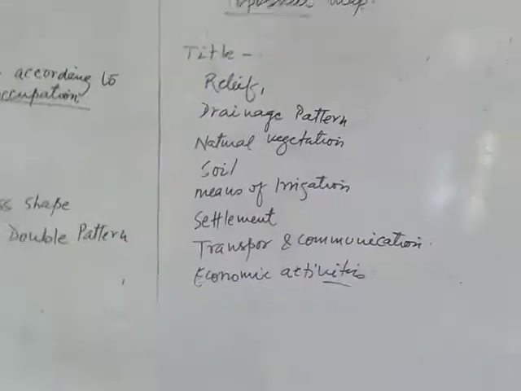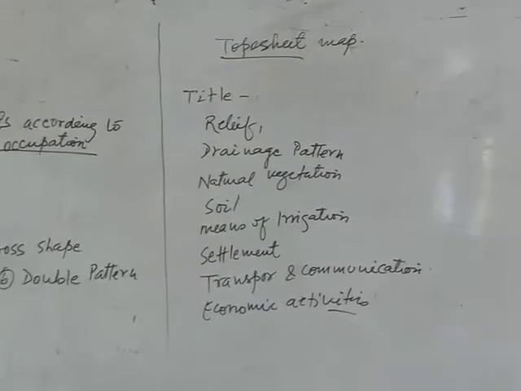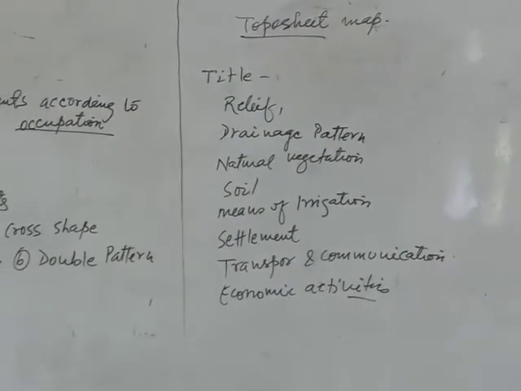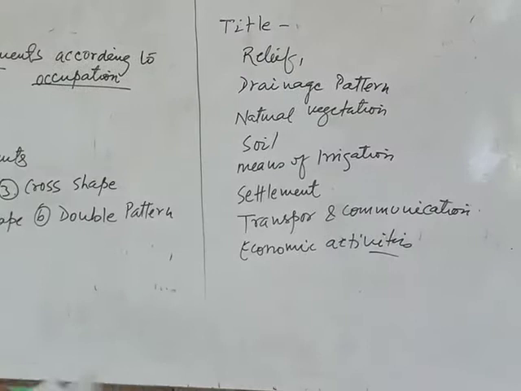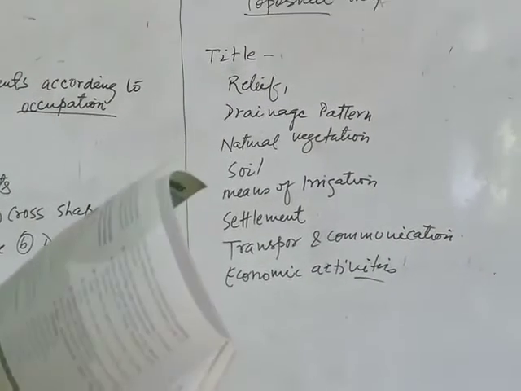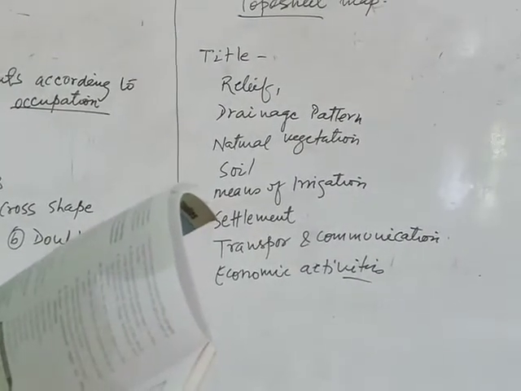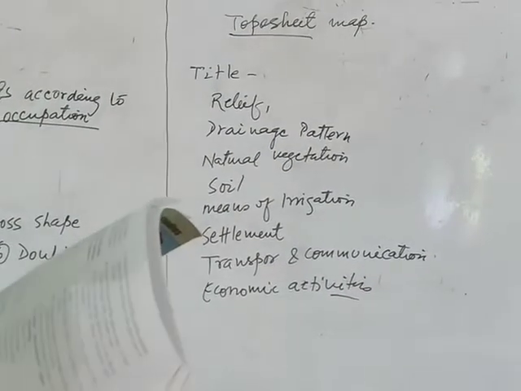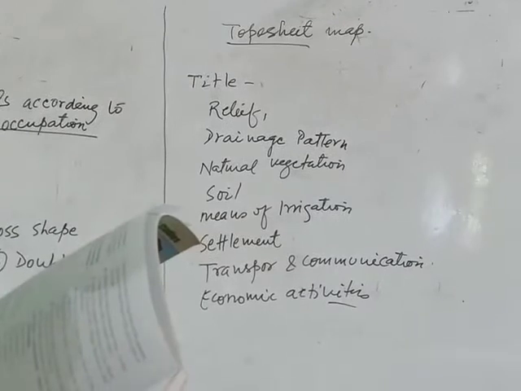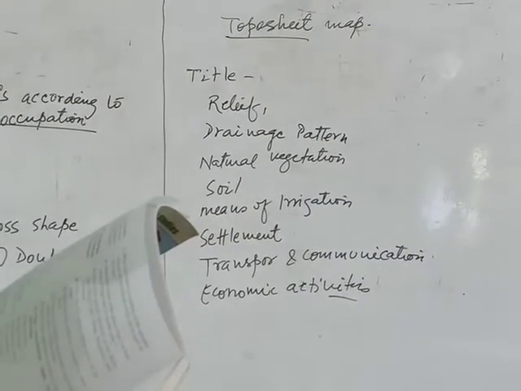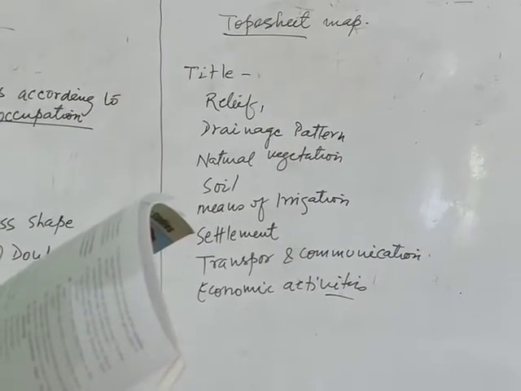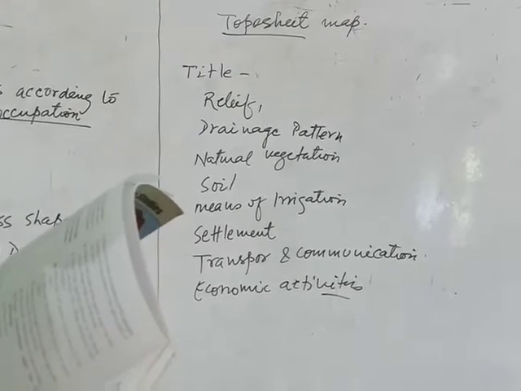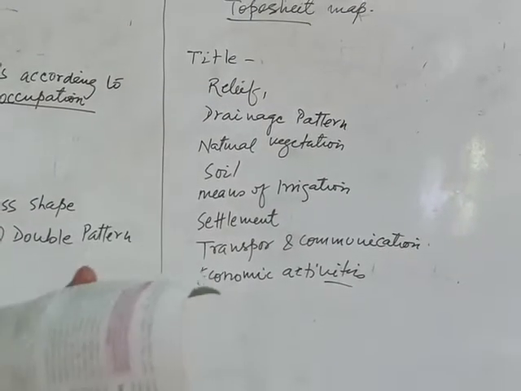This topo sheet map has been given a number, and that number is given on the top. In this map, the topo sheet number is 45D. It is the map of two districts.